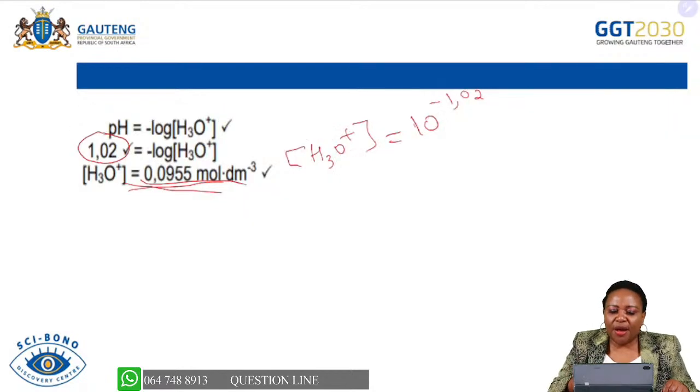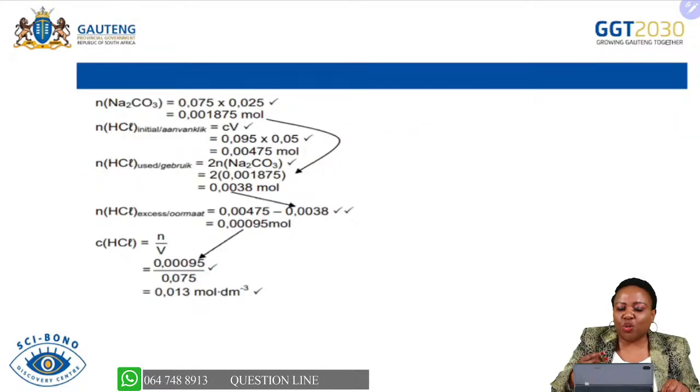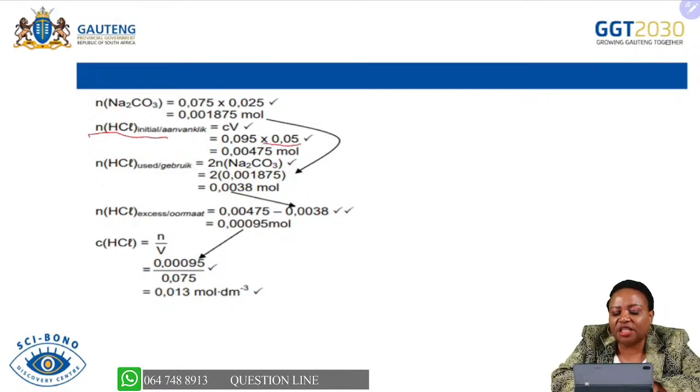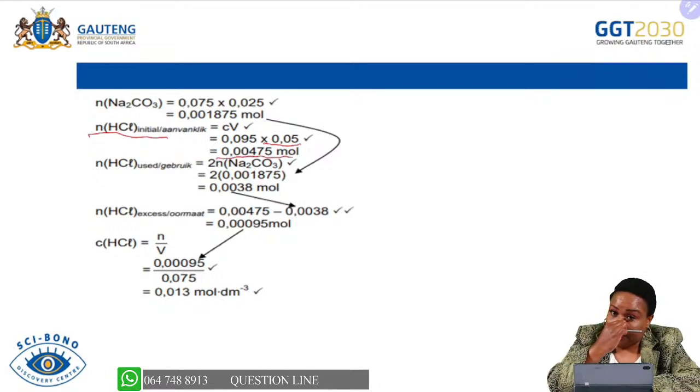So without wasting more time, I just want us to look at how we are going. As I said, let me start here, because I started here. We're going to find the initial number of moles of the acid, where we say 0.09955 multiplied by 0.05, when we convert the 50 to 0.05, and then we get the initial number of moles of the acid. That is the first thing.